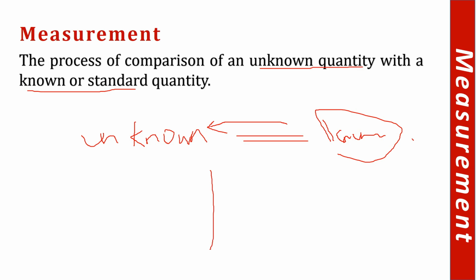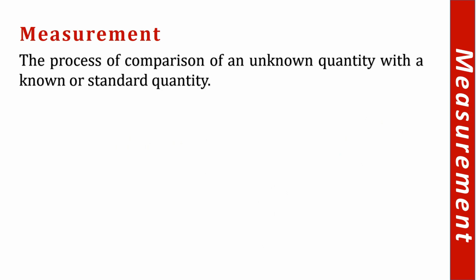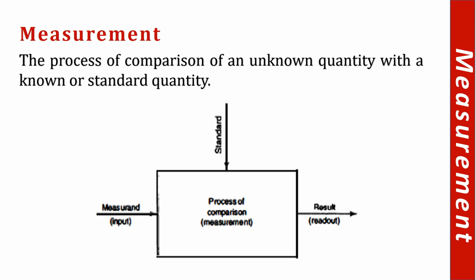For example, if we have a balance, one pan, another pan, and there we put a standard 1 kg. When we compare it and put anything over here, when both pans are balanced, we call it 1 kg on both sides. So what is measurement? Measurement is basically the comparison of an unknown quantity with a known quantity.